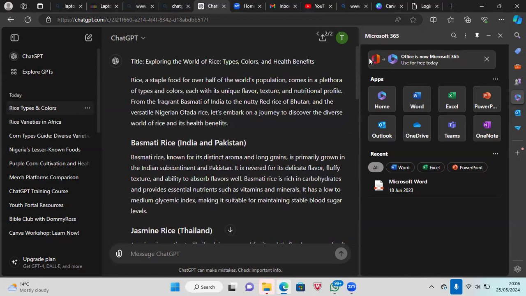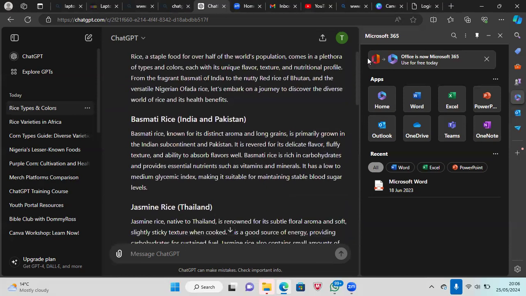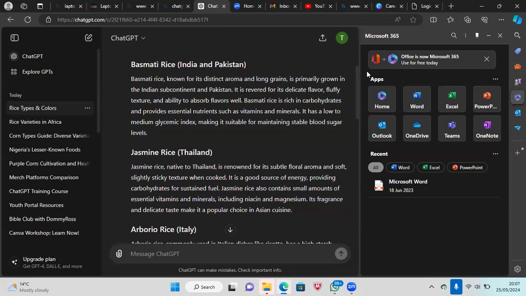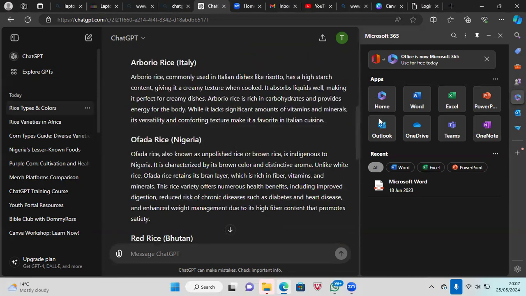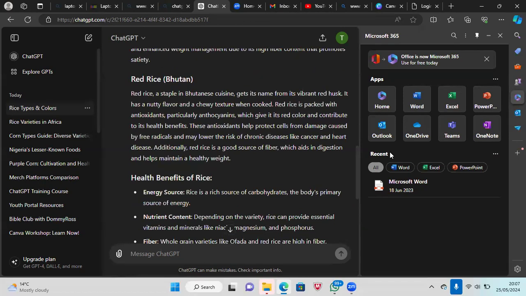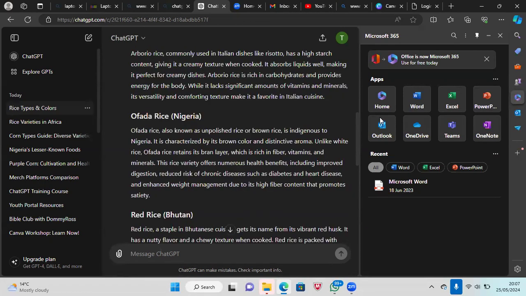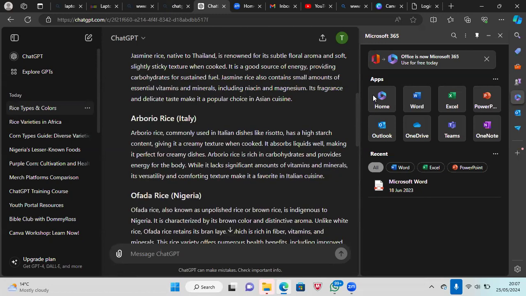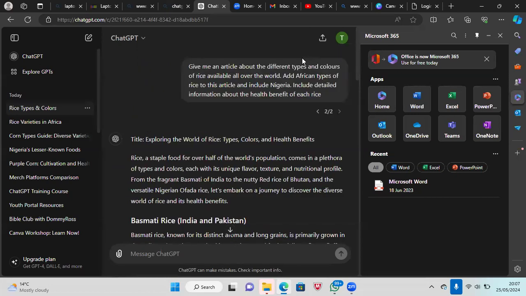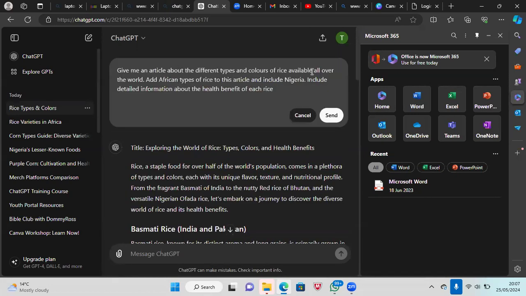Now, let's see whether ChatGPT has done appropriate judgment to what we said. So it mentioned basmati from India and Pakistan, jasmine, the countries of fada rice. That's it. That's what it mentioned to us. Now let's find out if it talked to us about the colors, because we are particularly interested in the colors of the rice. Now, it hasn't really done justice to the colors.